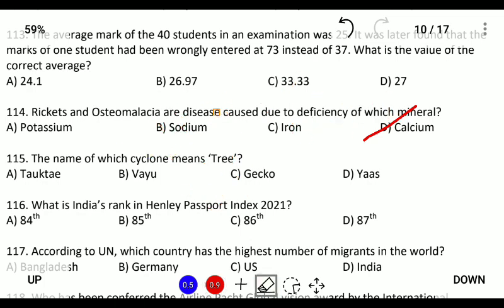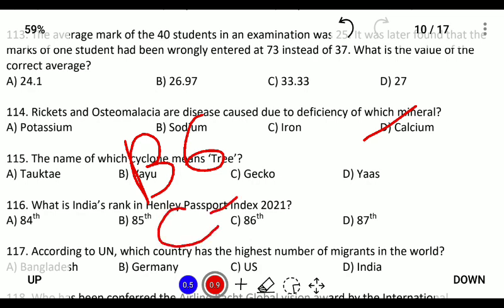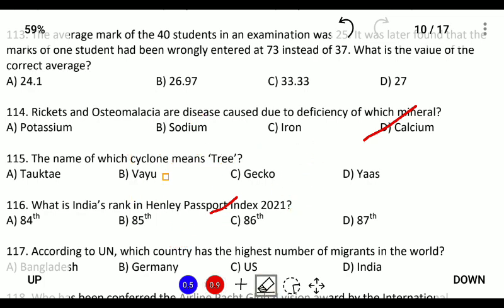Similarly, the deficiency of vitamin B6 causes anemia or blood iron deficiency, and vitamin C deficiency causes scurvy, and vitamin D is that deficiency that causes rickets or osteomalacia, and vitamin K or potassium leads to non-clotting of blood. So the answer is calcium.